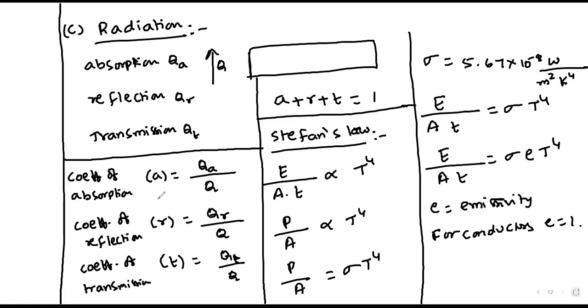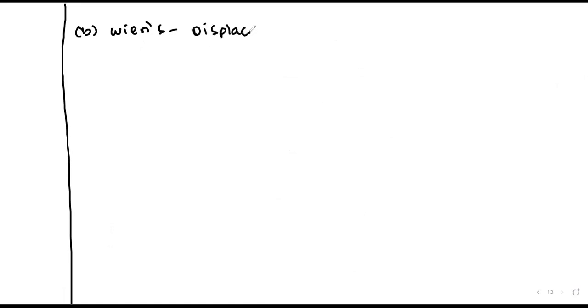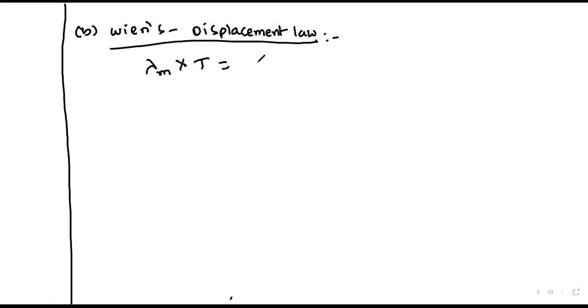Next, the second law is Wien's displacement law. It states that the product of wavelength corresponding to maximum intensity and absolute temperature is constant.